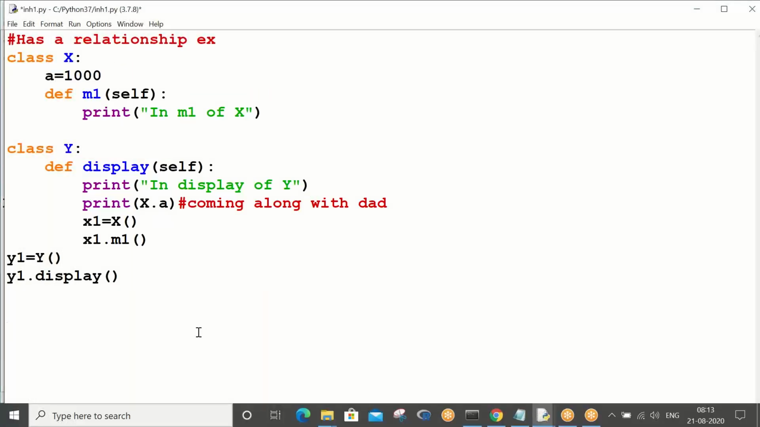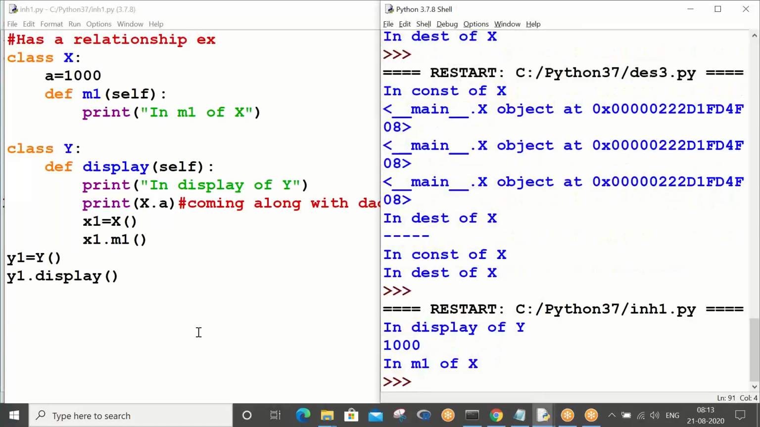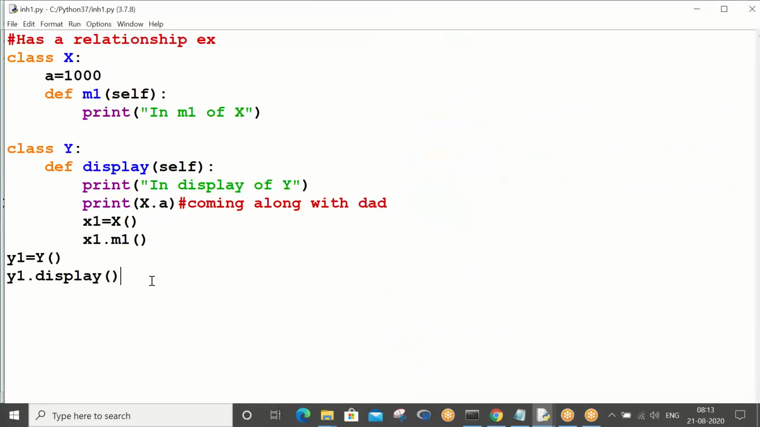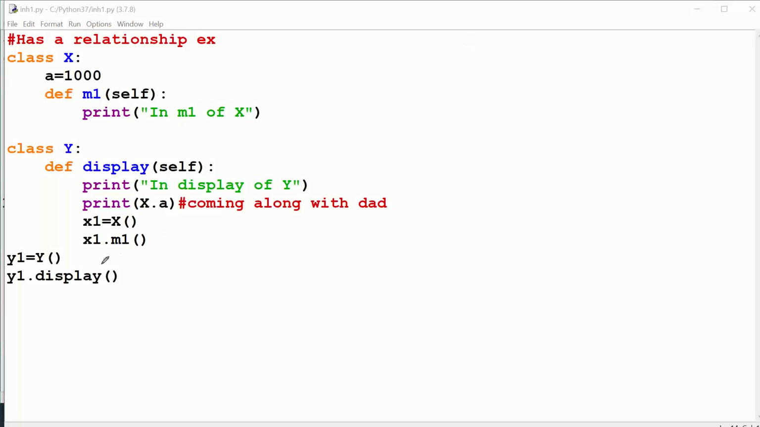So please focus. You see now, how does this program get executed? Tell me the whole program. First it executes y1 equals y, and then y1 dot display. When y1 dot display is called, the interpreter checks whether y1 exists. Yes, y1 is already there, for class Y, so the object is created. It will come inside and check for display. Yes, display is there, display called, all good.